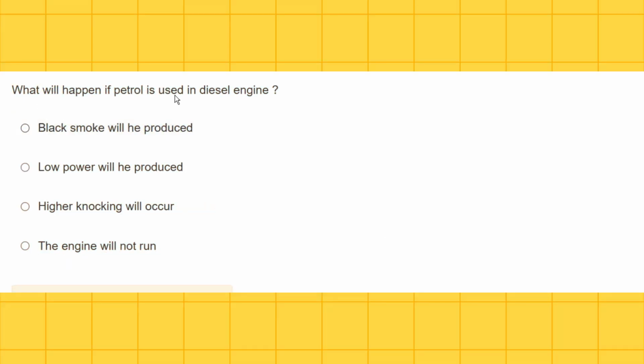What will happen if petrol is used in diesel engine? Black smoke will be produced, low power will be produced, higher knocking will occur, engine will not run. Higher knocking will occur.